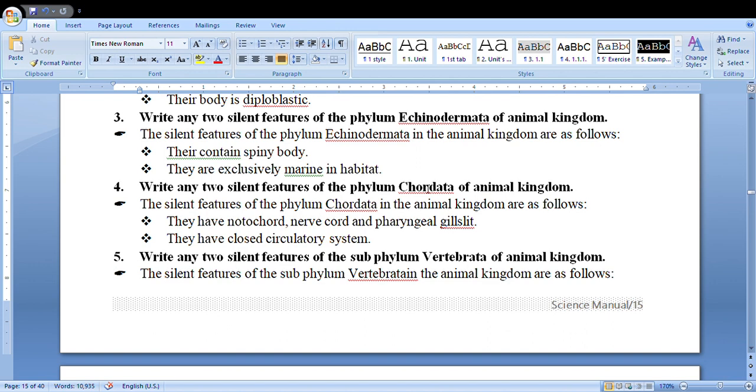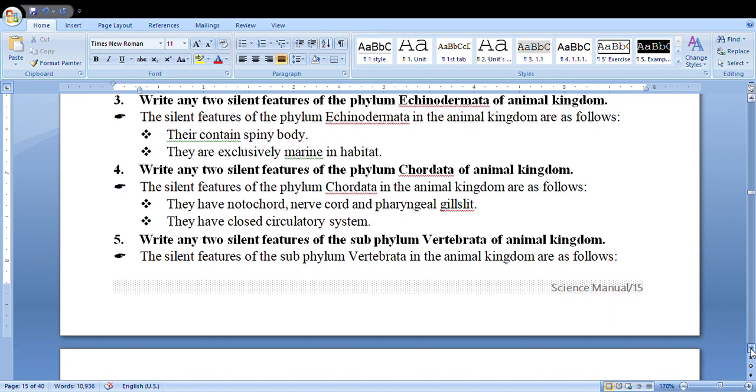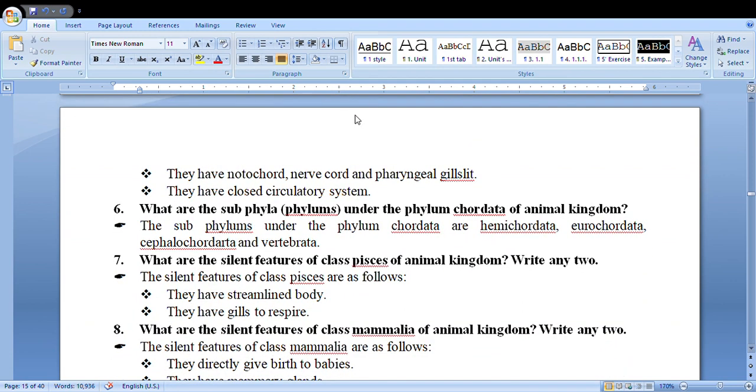Salient features of phylum Chordata. Chordata have notochord, nerve cord, and pharyngeal gill slits. They have closed circulatory system. Similarly, salient features of subphylum Vertebrata in the animal kingdom. Same, they have notochord, nerve cord, and pharyngeal gill slits. They have closed type of circulatory system. Closed type of circulatory system means blood flows through the blood vessels.